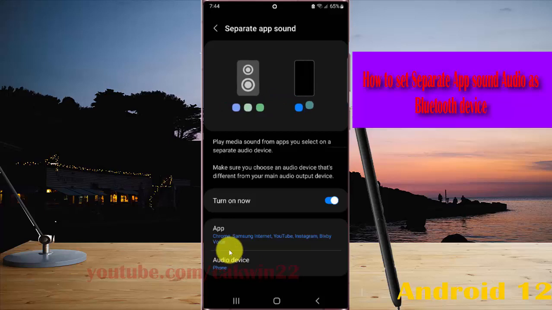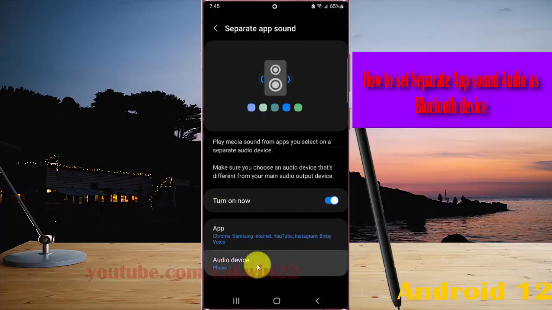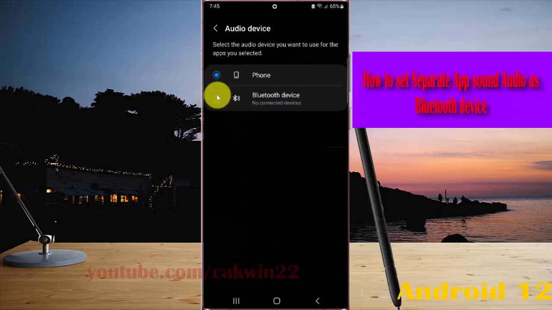If disabled, you must turn on Separate app sound first. If off, tap the Turn on now switch until blue to turn it on. And then select Audio device. Select Bluetooth. Select the audio device you want to use for the apps you select.